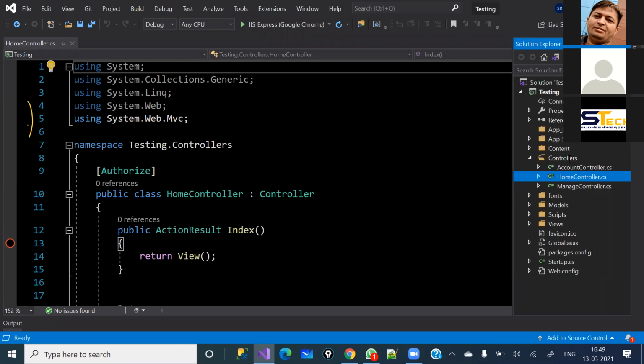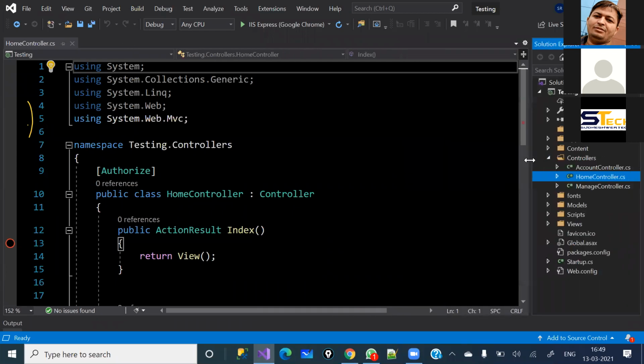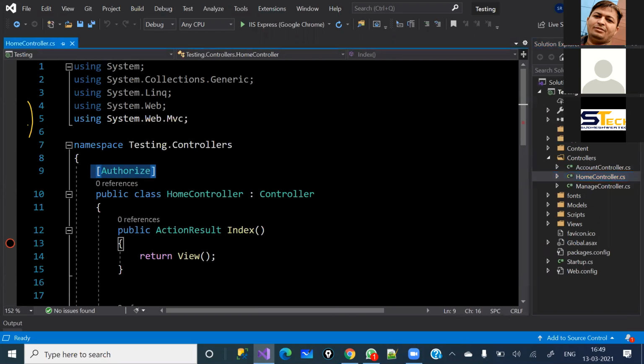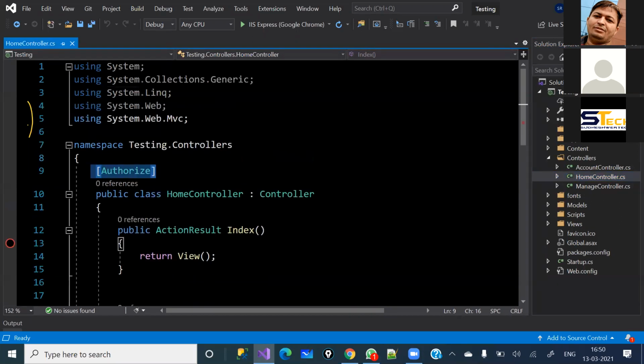So it is a really tough and tedious task, whenever you create a new controller, to put the authorize attribute over there. Are you getting my point? I mean to say, if you do not register this authorize attribute at the global level, every time you create a controller, you will have to put that authorize attribute, right? So do we have any other option where we can write a single line of code and it will be applicable to all the controllers?